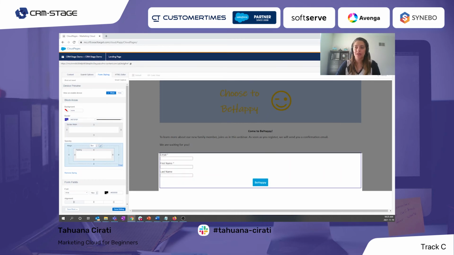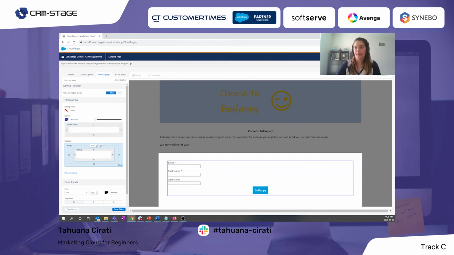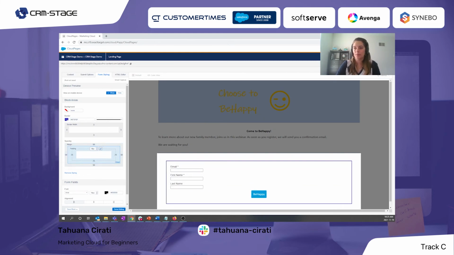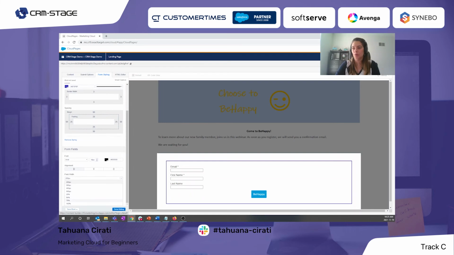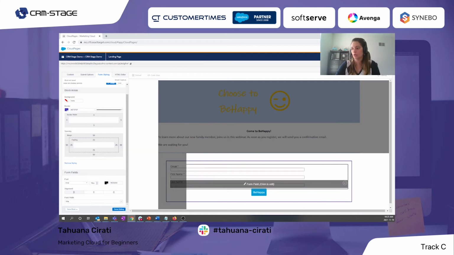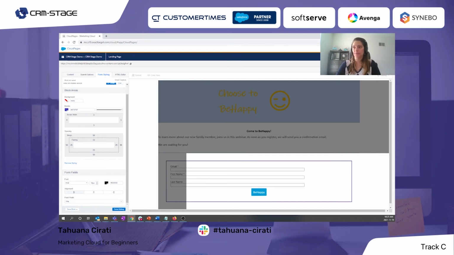I will add some margin. So for margin, I will put 50. And also I want some padding. For padding, I want 25, for example. Instead of having a fixed size, I want to put the form as 75% of the screen. So we can see that these options have increased the size.